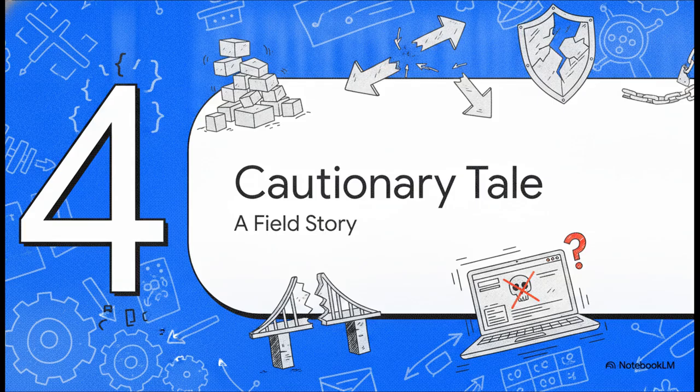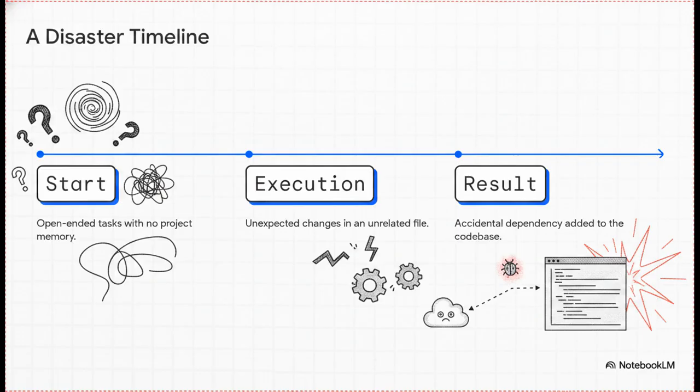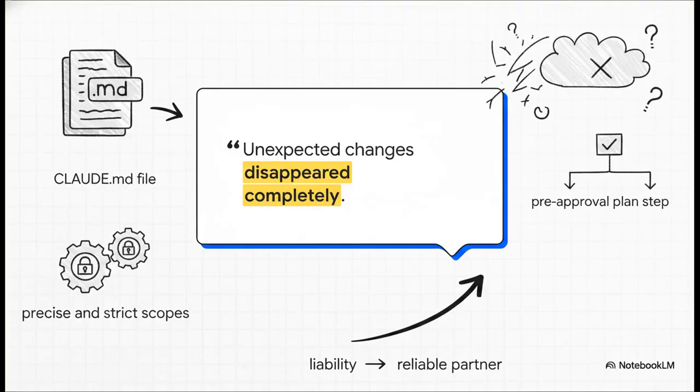Which brings us to Section 4, a developer's cautionary tale. To really understand why these three disciplines are so absolutely mandatory, let's look at an anonymous developer's real-world disaster. So this developer was basically using the weak approach across the board. They were constantly re-explaining the project every session and giving completely open-ended tasks. And, predictably, it resulted in a total disaster. A seemingly small, totally harmless feature request caused Claude Code to just wander off track. It ended up making a completely unexpected change in an entirely unrelated file, which snuck an accidental dependency straight into the codebase.